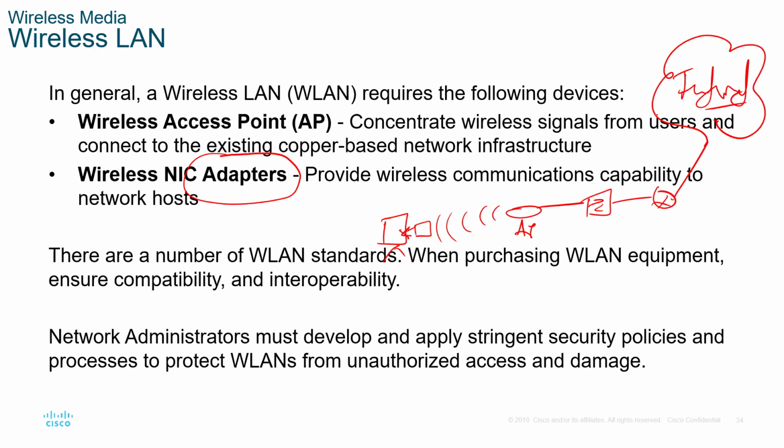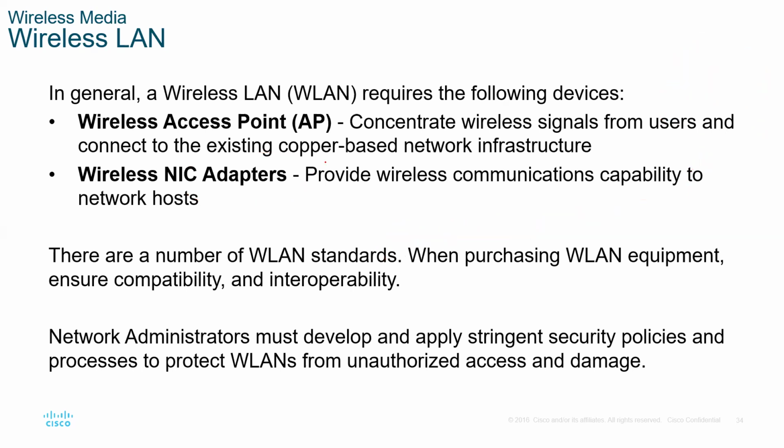There are a number of wireless standards, so when purchasing wireless equipment, ensure compatibility and interoperability. For example, for Wi-Fi, wireless LAN, we have 802.11. That's the general standard which represents wireless LAN, but we have different standards within 802.11: A, B, G, N, AC, and I think there is also AX. They don't all support the same frequencies.